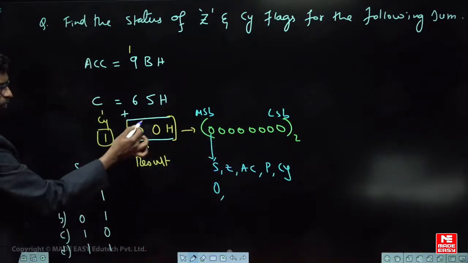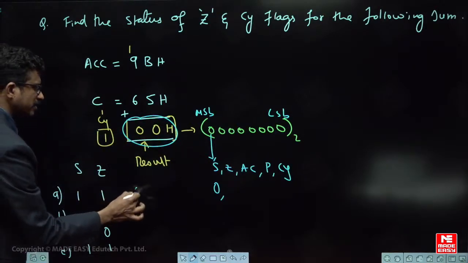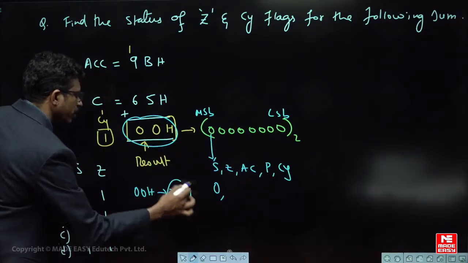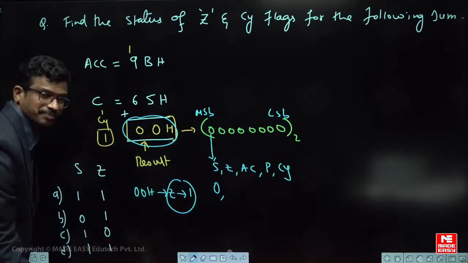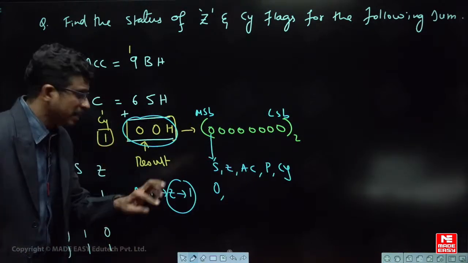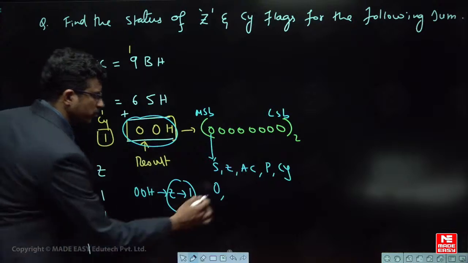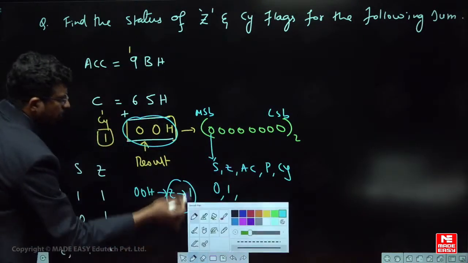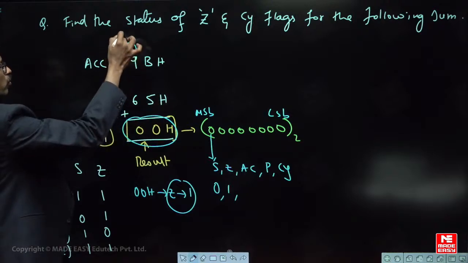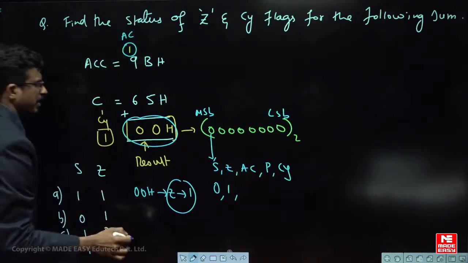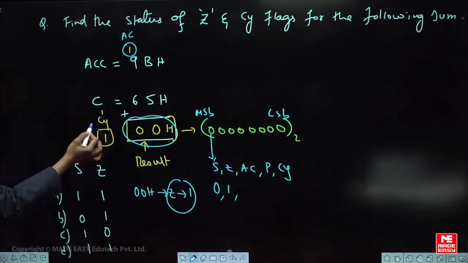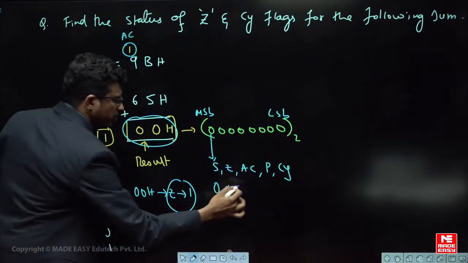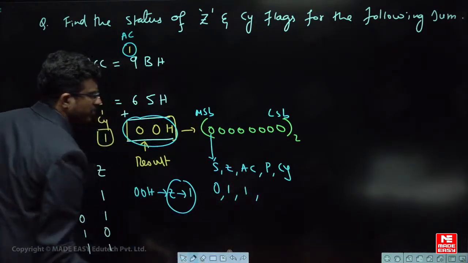Next, look at the overall result. The overall result is 0. If the overall result is 0, then the zero flag is 1, because the zero flag works in a negative sense. The zero flag will be 1 if the result is 0. So what is the zero flag? 1. Auxiliary carry: whatever is carried from the lower nibble to the higher nibble is called the auxiliary carry. From the MSB to outside is called the carry, but from the lower nibble to the higher nibble it is called the auxiliary carry. So what is the value? That is simply 1.